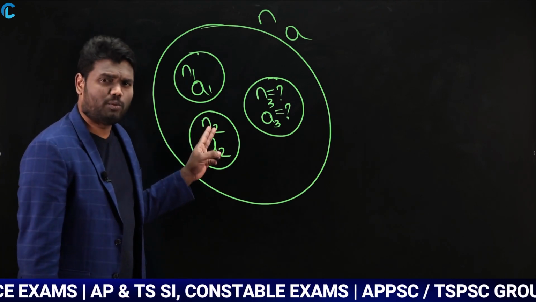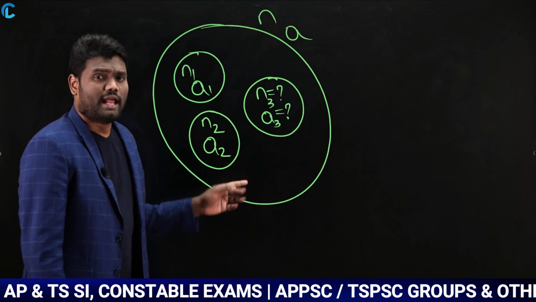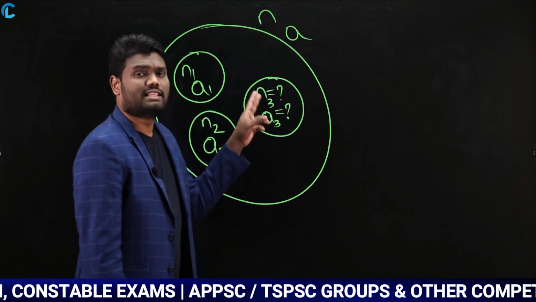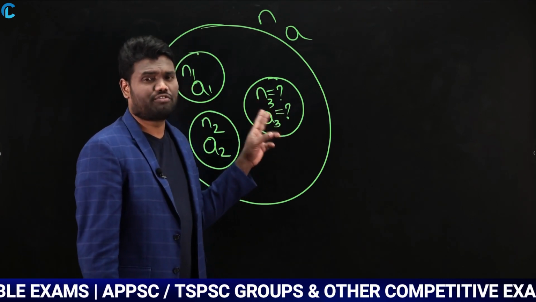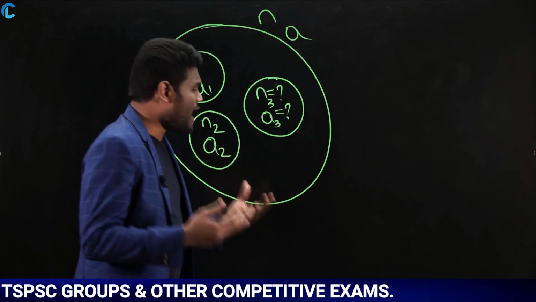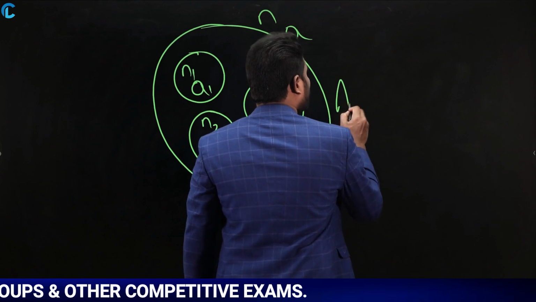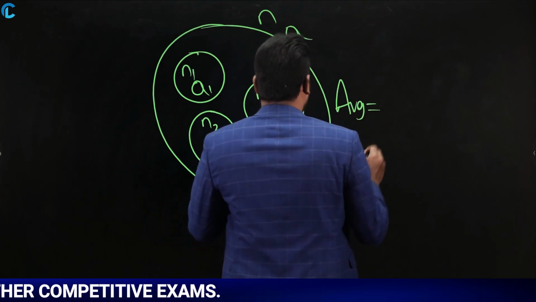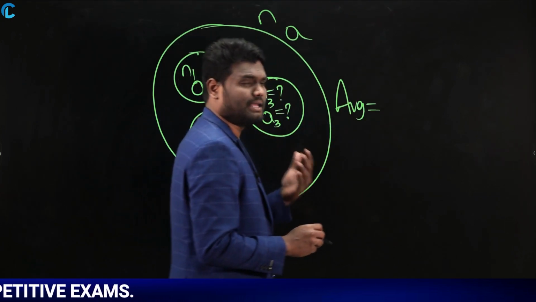Second group is like N2 persons, average is like A2. Now I need the number of persons and average of this particular group. If I ask this question, then generally how do we calculate? If I need to calculate the average of this left out group, then I calculate them in this way.